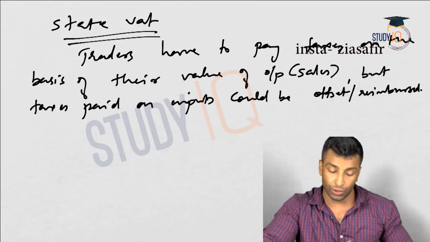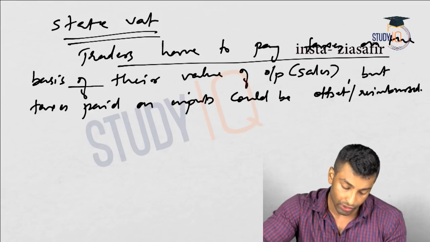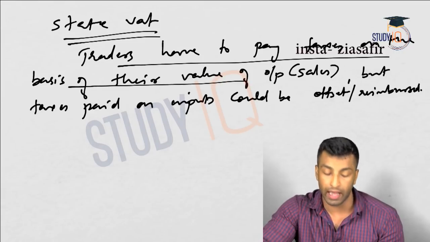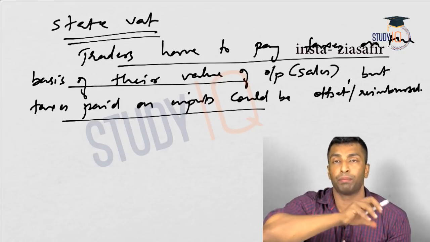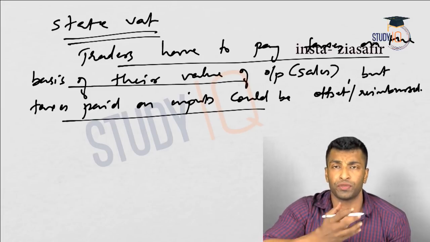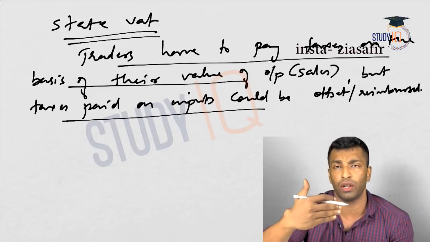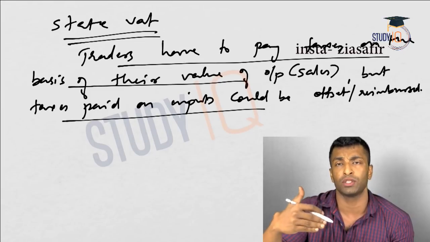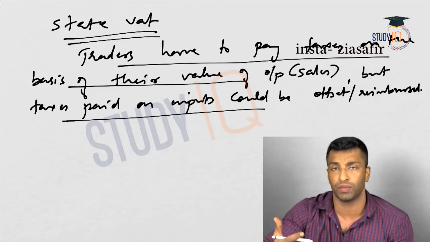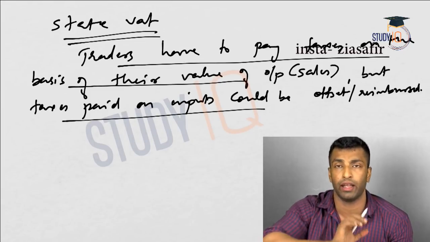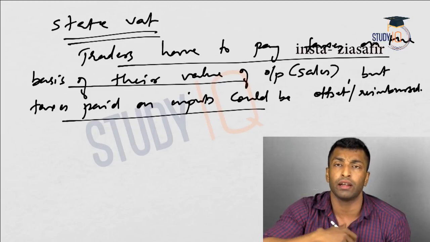So traders have to pay taxes on the basis of their value of output, and the taxes paid at the previous stage will be offset. Offset means you just need to pay only for that value addition, or reimbursed means you paid completely and you give the details of what you paid as input, and you will get reimbursement.